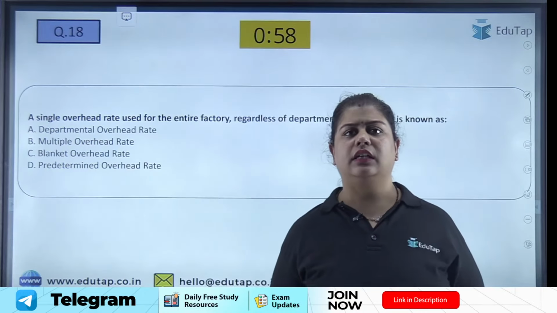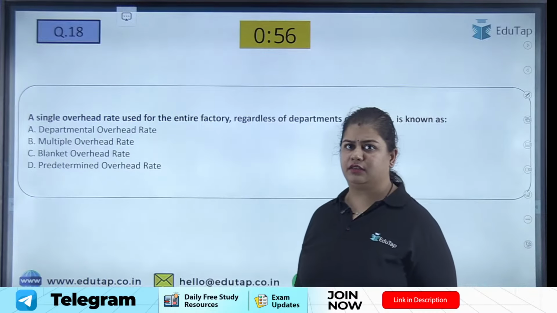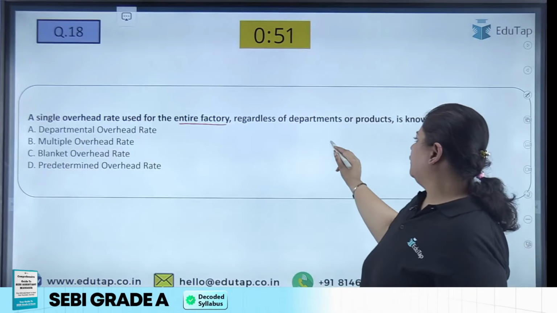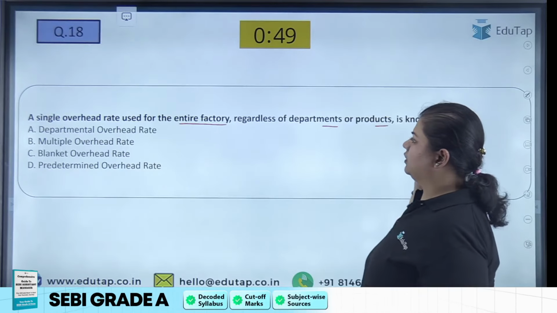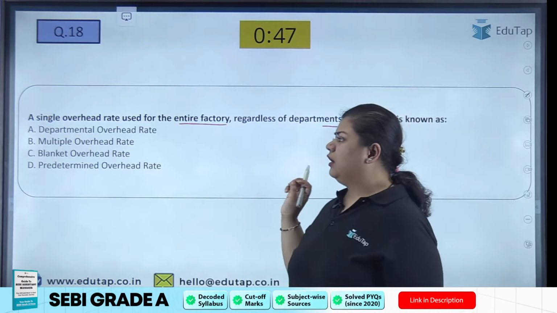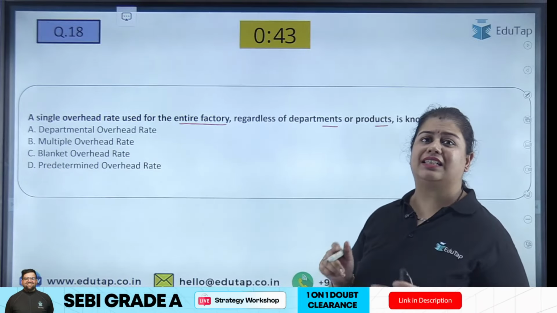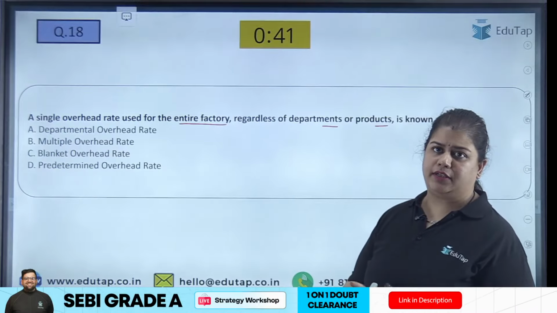Question 18. A single overhead rate used for the entire factory regardless of the department products is known as what? So irrespective of the department, irrespective of the product, we are charging a single overhead rate.